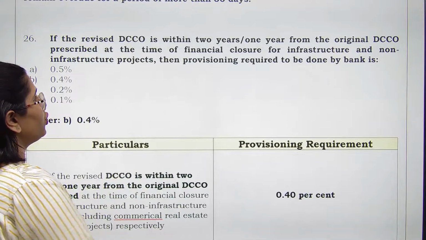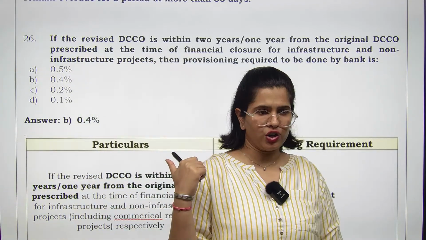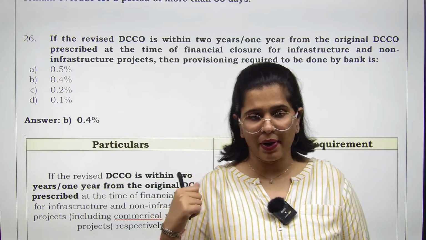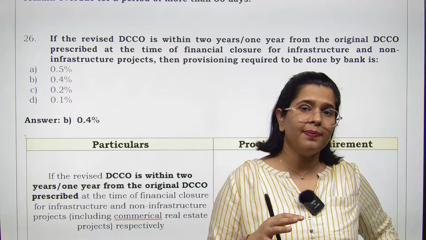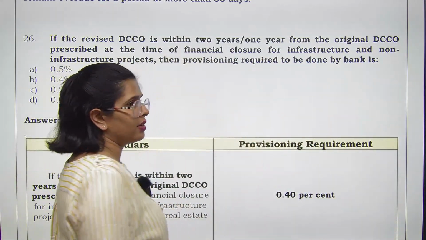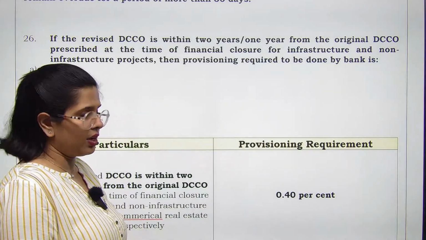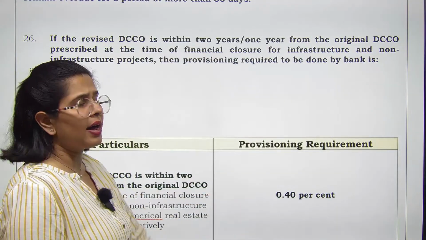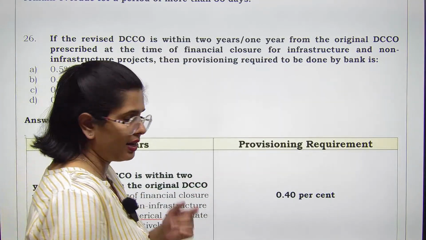See, even though you have restructured it, भले ही आपने कल हमने इससे related question किया भी था, if you remember, if these kind of projects have been restructured, right, but this restructuring has happened within 2 years or 1 year, ठीक है, then in that case अगर आप provisioning requirement 0.4% भी लेके चलेंगे, then that is enough, right?